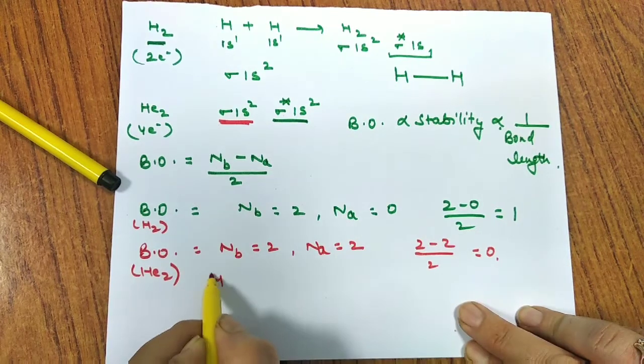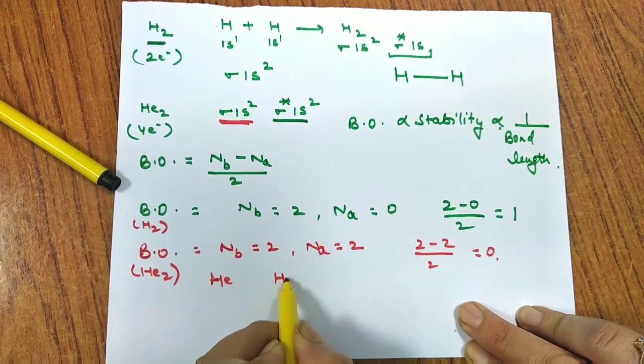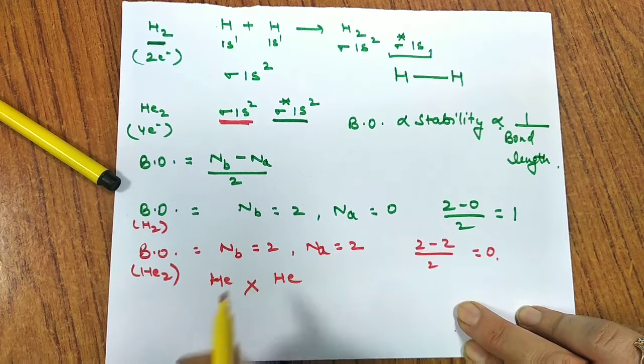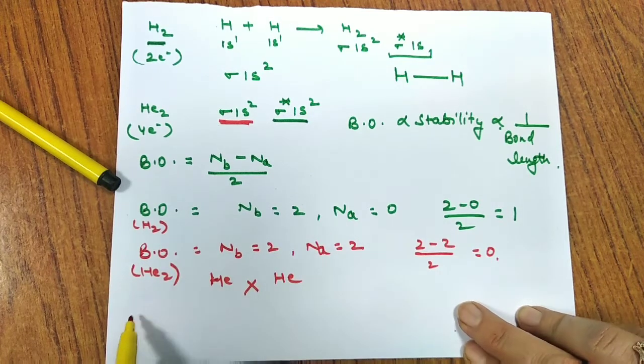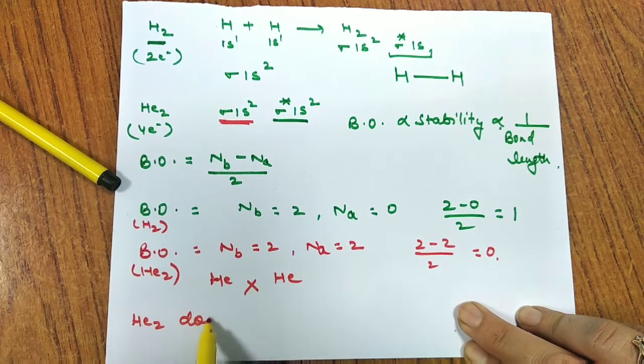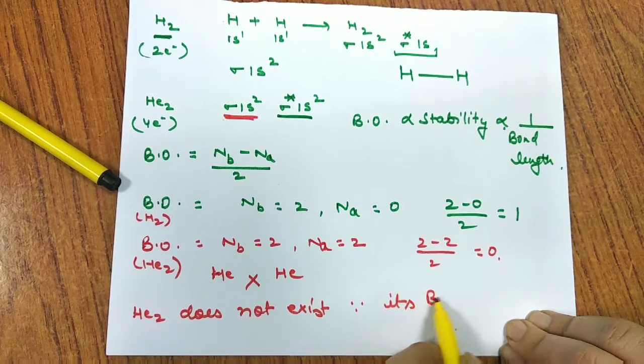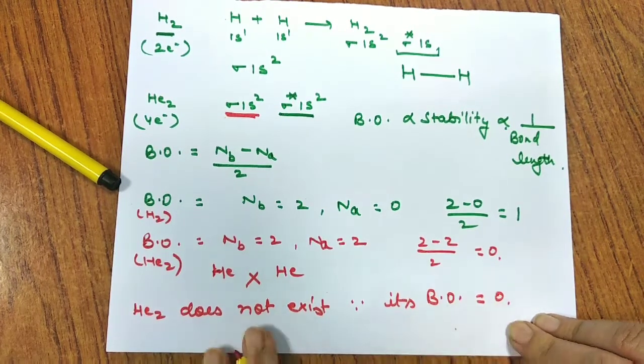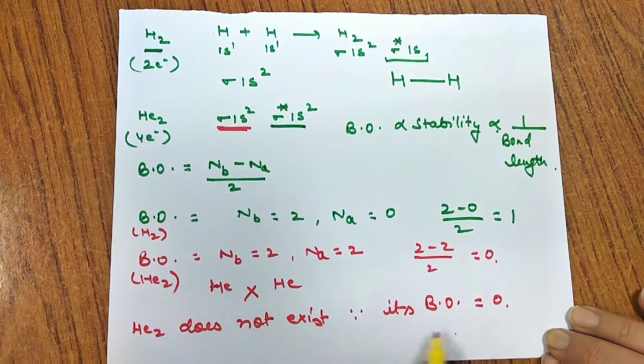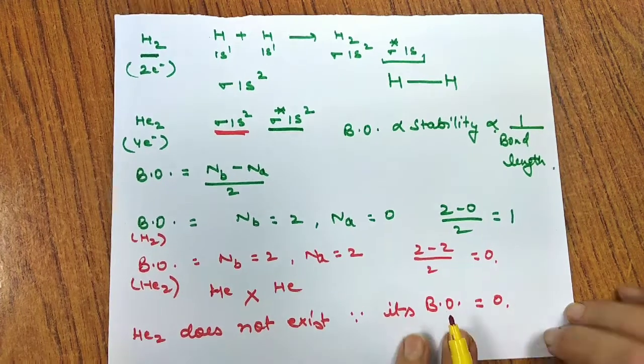Since there is no bond between helium atoms, the bond order comes out to be 0. So I can say that He2 does not exist because its bond order is 0.